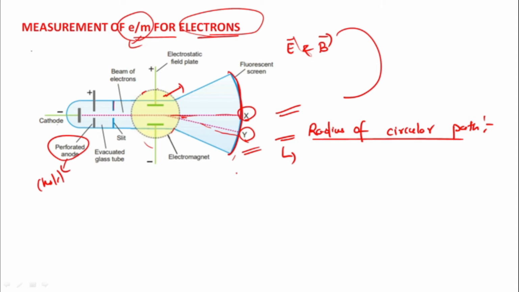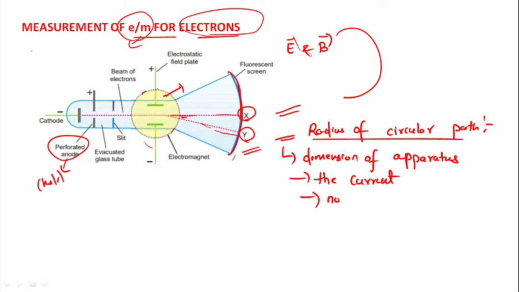So the radius of the circular path depends on the dimension of the apparatus, which is very well known, and the current, how much current is passing.